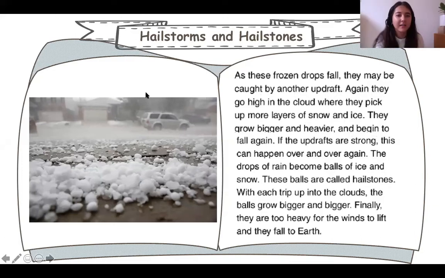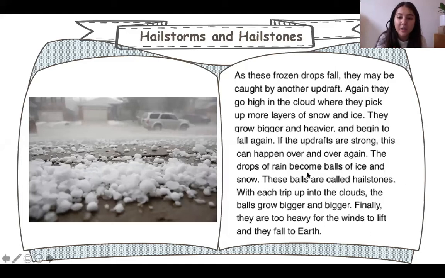Lovely, lovely reading. Thank you. So as these frozen drops fall, they might be caught in another updraft. So that means these hailstones are falling. However, if the wind is still going upwards, they might be pushed back up into the cold, cold air again. Then it's even colder, and they're picking up even more layers of snow and ice. So they're getting bigger and heavier.